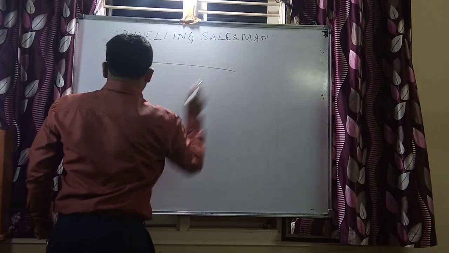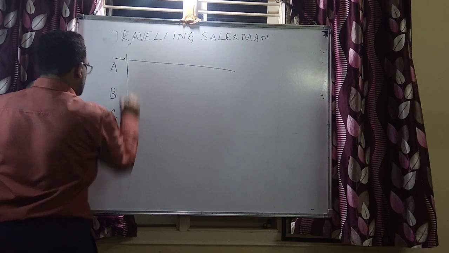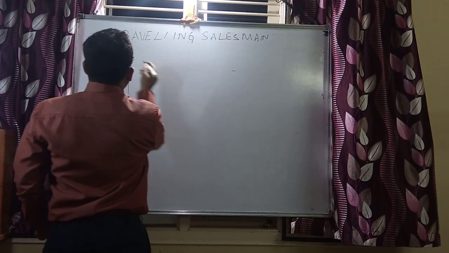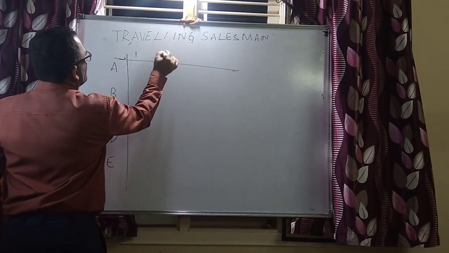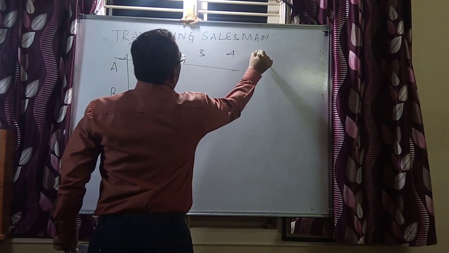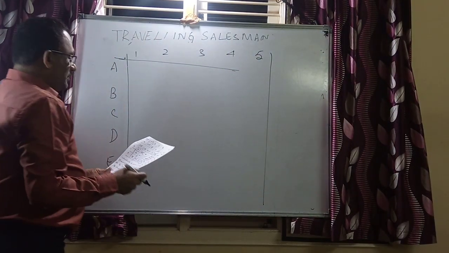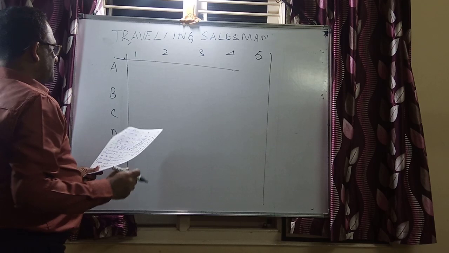We can go for 1, 2, 3, 4, and then 5 cities. I am going to have the same revised matrix here.